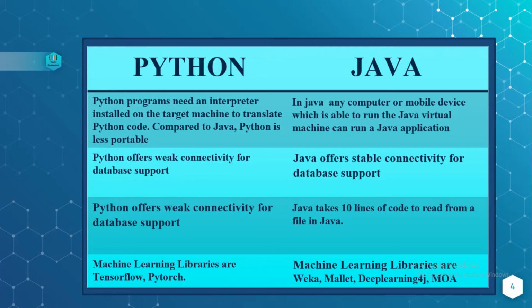Now, Python offers weak connectivity for database support, whereas Java offers stable connectivity for database support. Python takes fewer lines of code to read from a file, whereas Java takes around 10 lines. Machine learning libraries for Python are TensorFlow and others, whereas Java machine learning libraries are Weka, Mallet, Deeplearning4j, MOA.